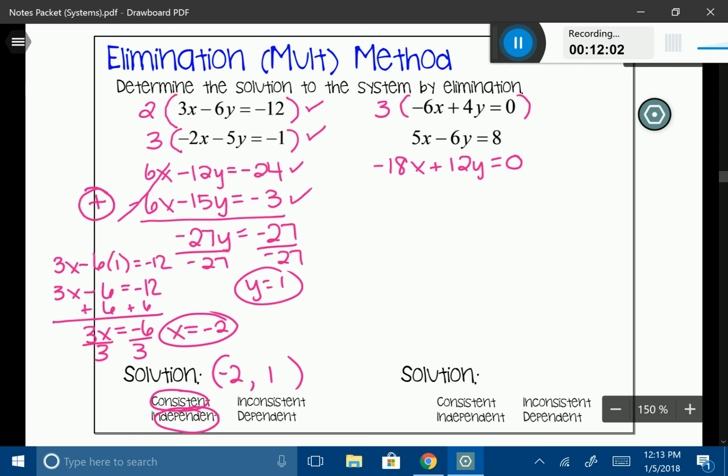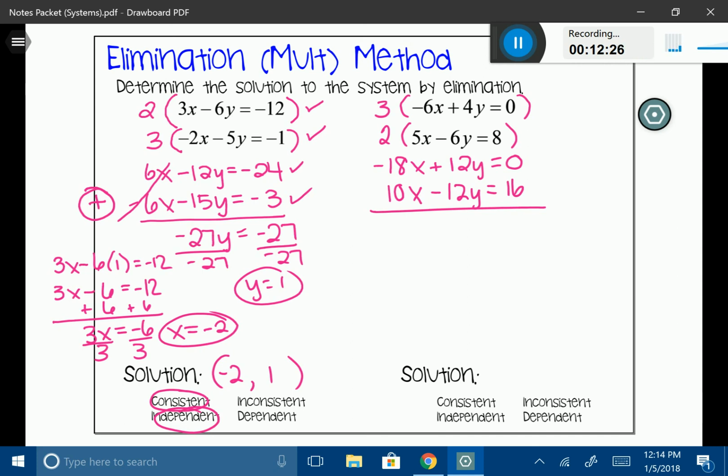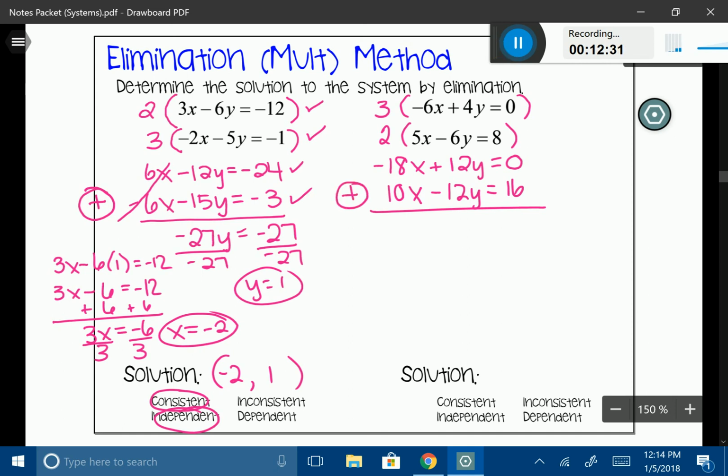Great. Okay. The second one, if I want to get 12, I could multiply this by 2 or negative 2. It doesn't really matter. Let's go ahead and multiply it by 2. I like sticking with positives personally. So let's go ahead and do that. So now I have 10x minus 12y is equal to 16. Alrighty. I've made my y's the same. Now all I need to do is figure out which operation I want to use. And I have positive 12. I'm going to go ahead and add negative 12 to it because that will be what eliminates it.